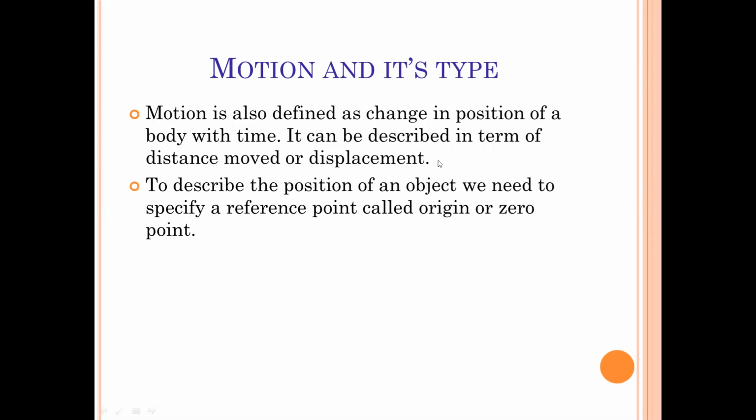To describe the position of an object, we need to specify a reference point. Just note it down. The reference point is the only criterion which is necessary for defining the position of an object. To define the position of an object, we have to define a reference point, and sometimes it is called the origin or the 0 point. What is the 0 point, or what is the reference point?